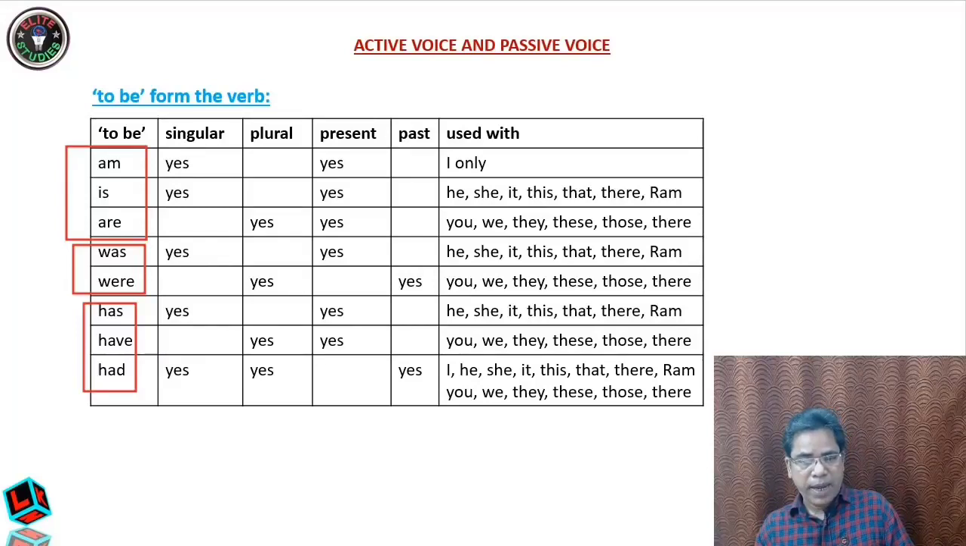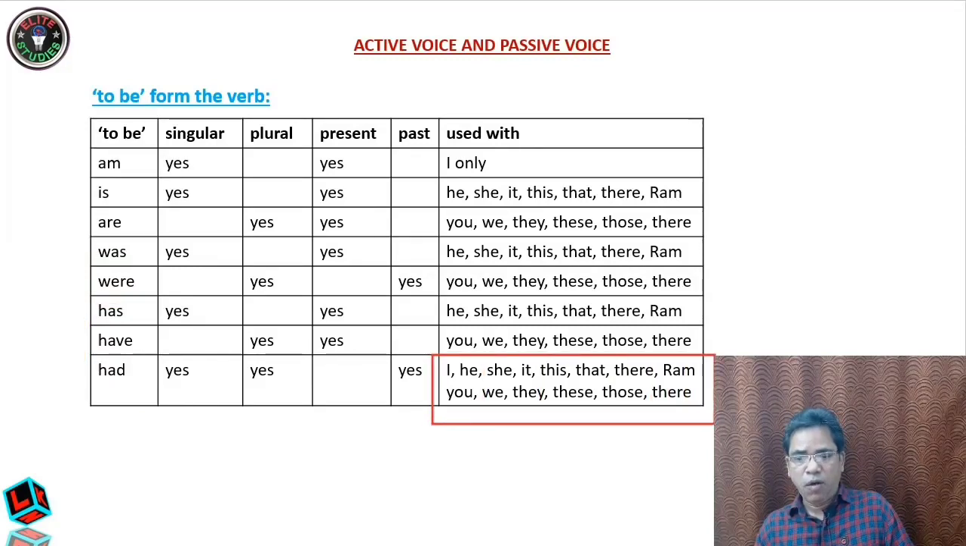Has, have, had. You see, has is singular, have is plural. Both are present tense, whereas had is past tense. The difference in case of had is that you can use had with singular pronouns, he, she, it, this. Very, very important: had can be used in all cases of pronouns. I will repeat, had can be used with all pronouns.